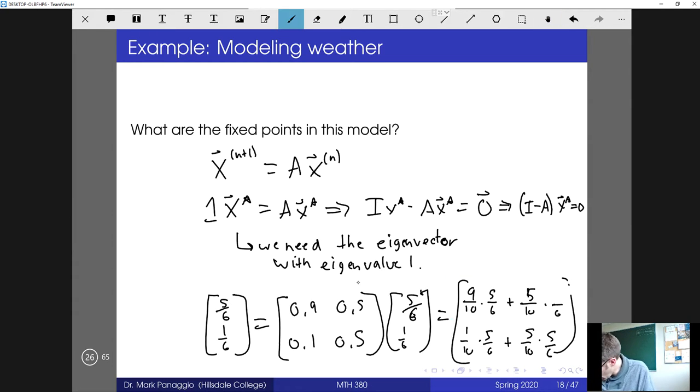When we multiply out, that should be a 1/6 for the second product. That looks a little better. If you multiply that out, we have 45 over 60 plus 5 over 60, so that's 50 over 60 in the first row. And then the second row, we have 5 over 60 plus 5 over 60, so 10 over 60, which simplifies down to 5/6, 1/6. So that does indeed check out.